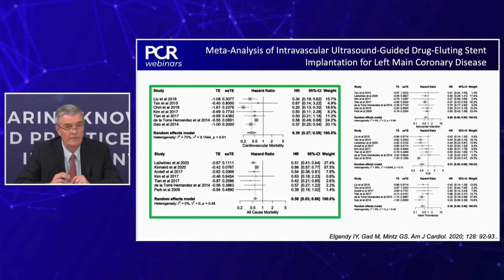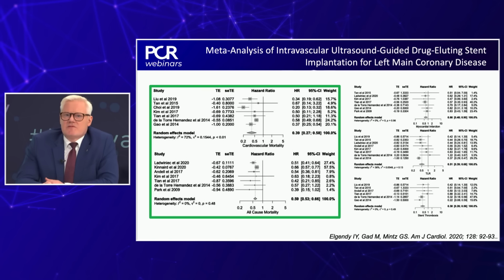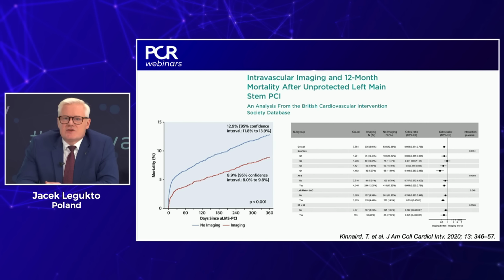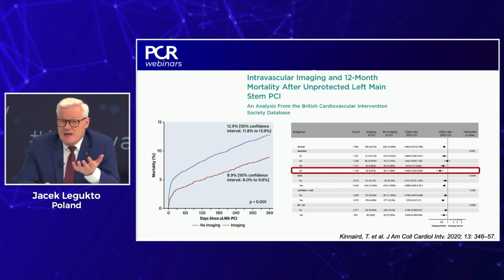They are very important. For many years, we have shown this meta-analysis performed by Gary Mintz and co-workers, showing us that if we use intravascular ultrasound in left main PCI, we decrease mortality, we increase survival, we decrease the risk of stent thrombosis. Of course, the critics told us that this is only meta-analysis of registries. Some people say that if you are experienced, you can do it without IVUS with the same quality. However, data from the British registry are telling the opposite, that for those procedures performed by most experienced operators, maybe at the same time more complex procedures, there was the biggest advantage of using IVUS